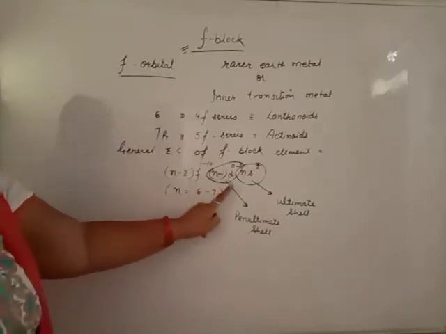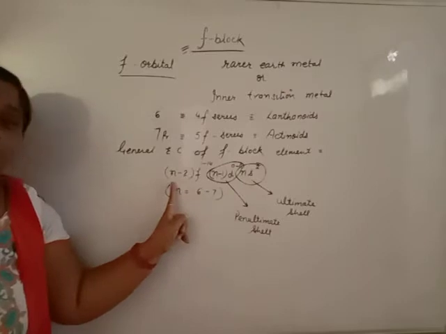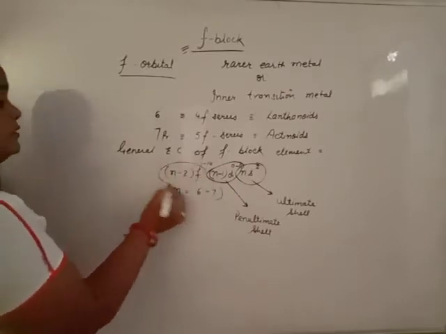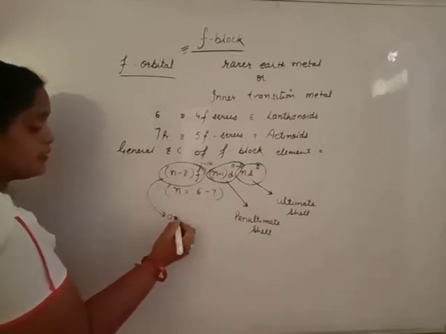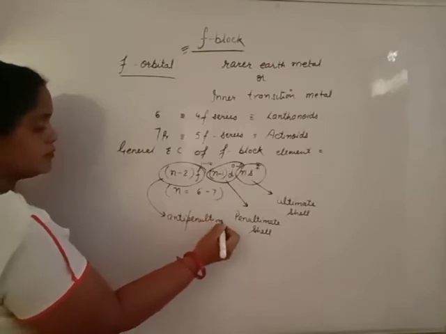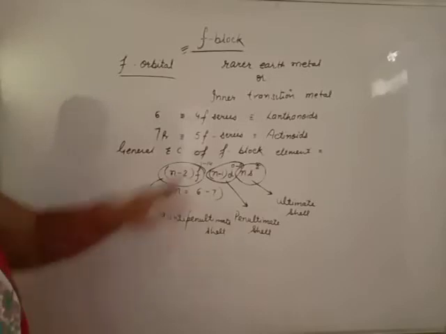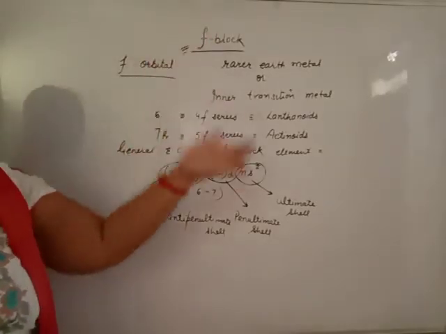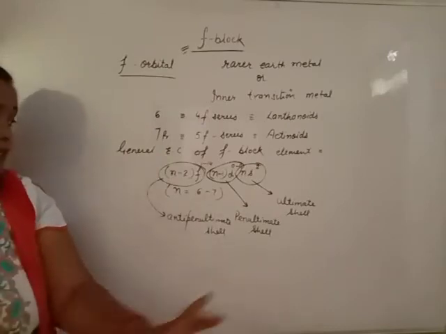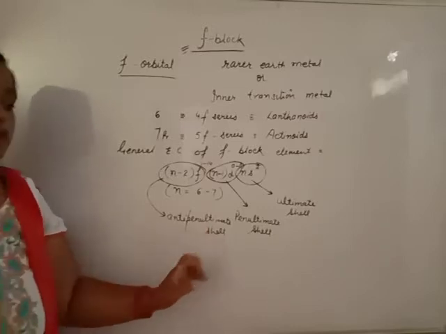And the shell last but second, (n-2), is known as the anti-penultimate shell. It means in F block elements, electrons are successively added with successive elements in the anti-penultimate shell. Clear?